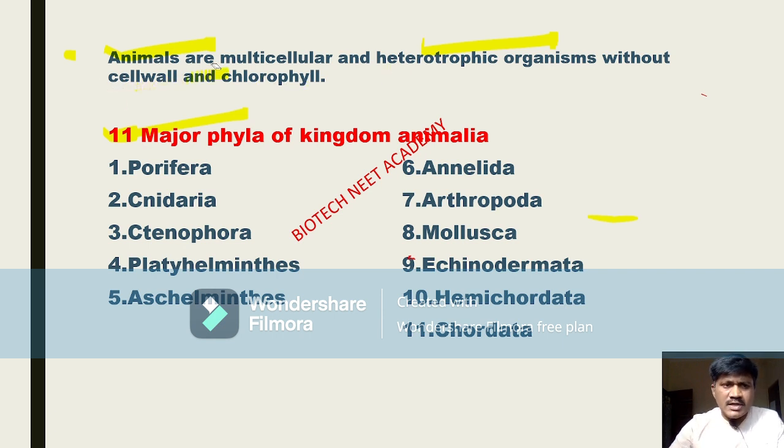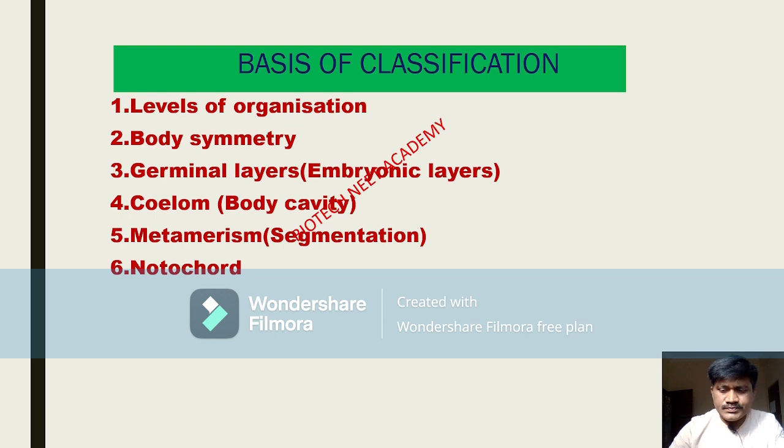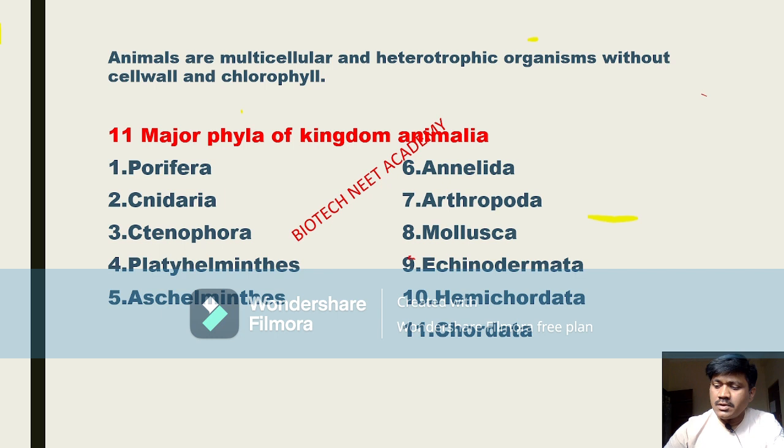Now let's try to understand: all these animals together are called the animal kingdom. This kingdom is divided into 11 major phyla. Look at this: the 11 major phyla of kingdom Animalia.